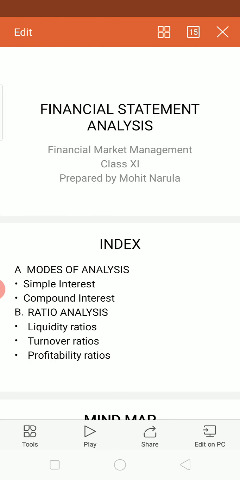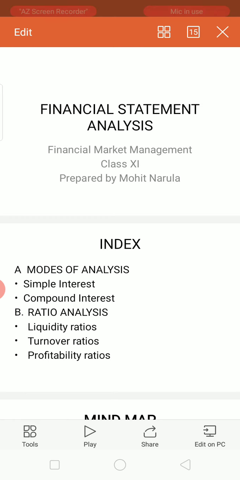Financial statements can be the trading account, the profit and loss account, and the balance sheet also. From all the three, we can know the financial position of the company.